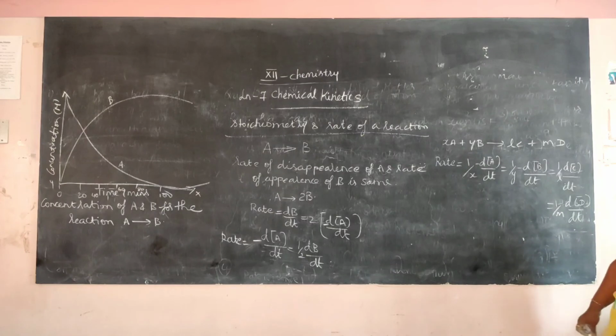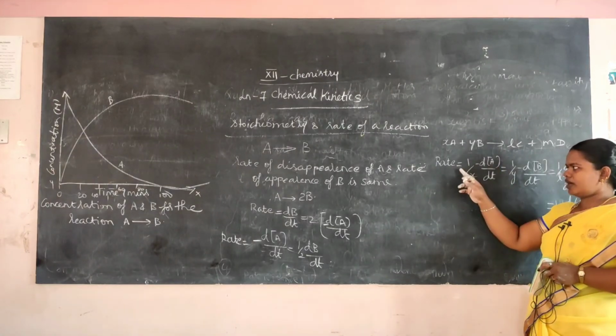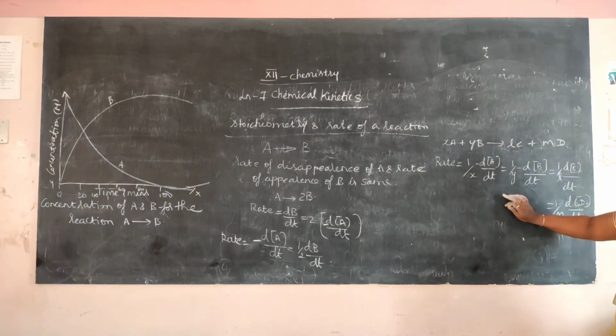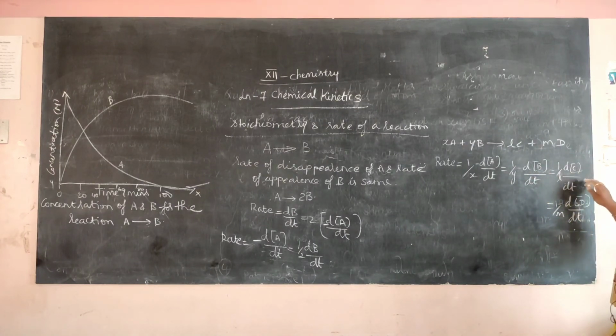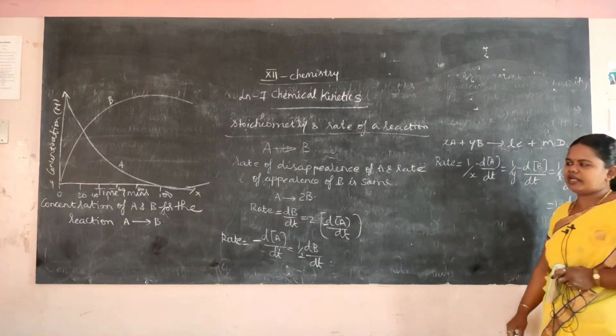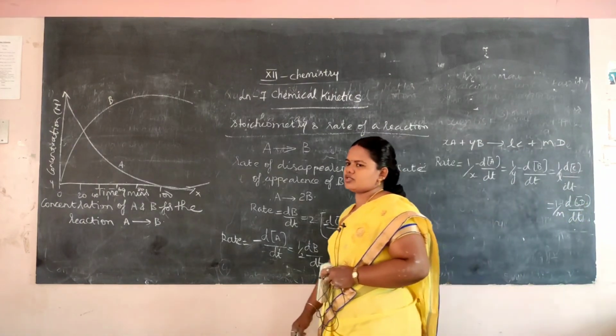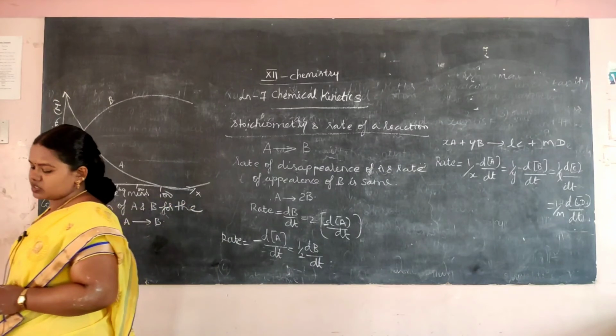So this is the overall rate equation for this one. Rate equals 1 by x minus dA by dt, is equal to 1 by y minus dB by dt, is equal to 1 by L dC by dt, is equal to 1 by m dD by dt. So this is how we have explained the stoichiometry of the